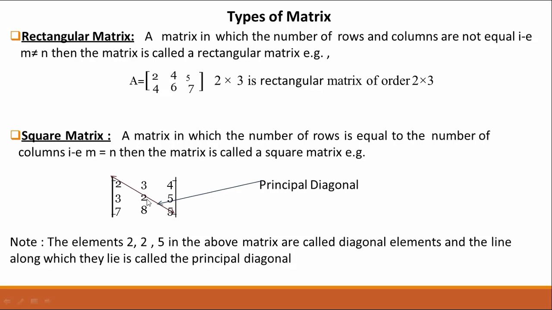In this matrix there are 3 rows: first row, second row and third row. First column, second column and third column. So this is a square matrix because the number of rows and the number of columns are equal.